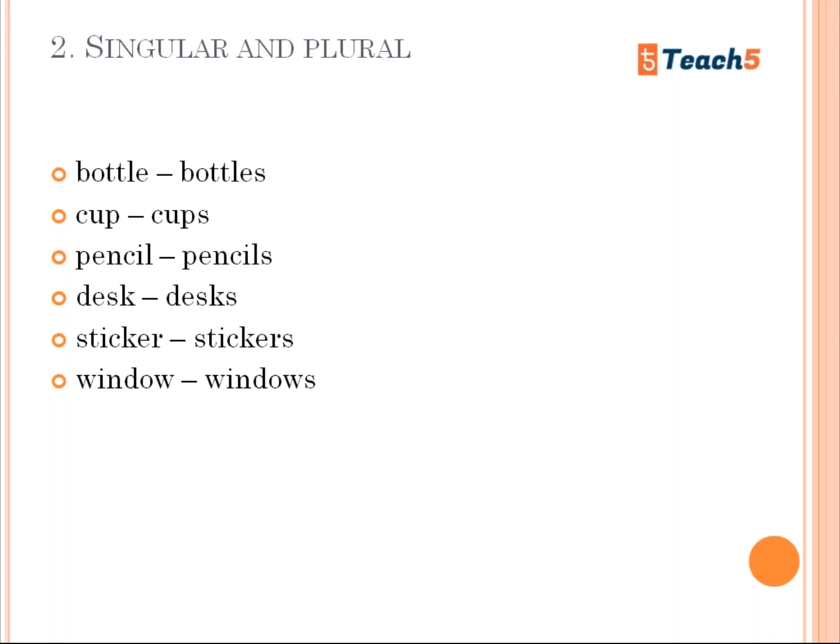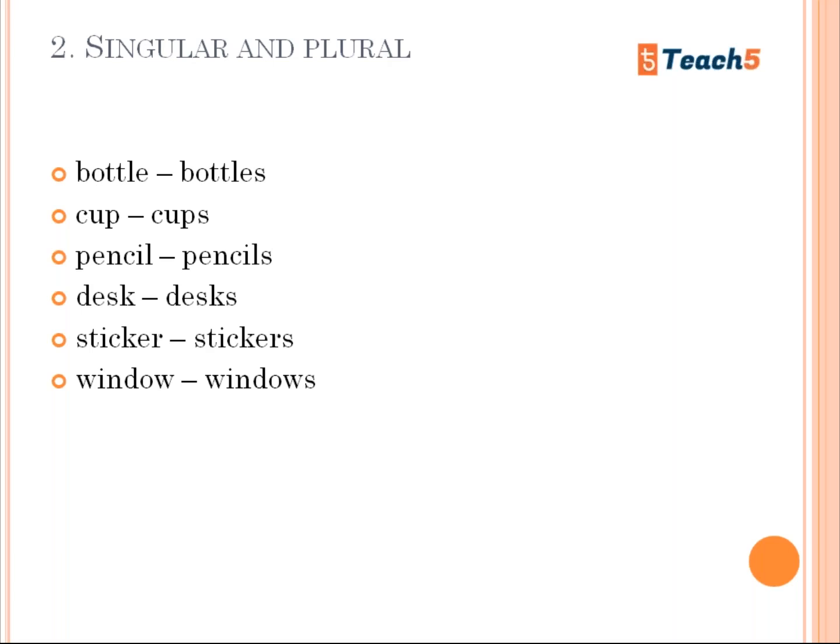And the next one is singular and plural. What does it mean? Singular means one and plural means more than one. We make mistakes in this. When you listen to the audio, it may be in plural form and we write a singular answer. For example, if the audio says bottles, we write bottle. When the audio says cups, we write cup. When the audio says pencils, we write pencil. And when the audio says pencil, we write pencils. And desk and desks.